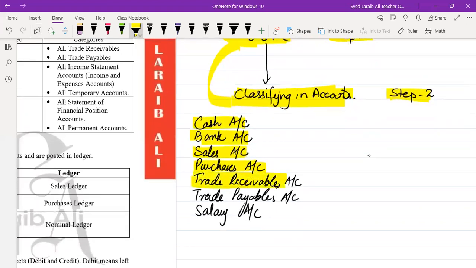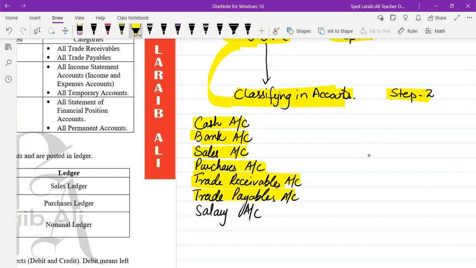Then all the transactions related to our credit customers. So all the individual credit customers, like Mr. A, Mr. B, Mr. C. The similar transactions of Mr. A are recorded in Mr. A's account. Similar transactions of Mr. B are recorded into Mr. B's account. All the transactions of Mr. C are recorded into Mr. C's account.